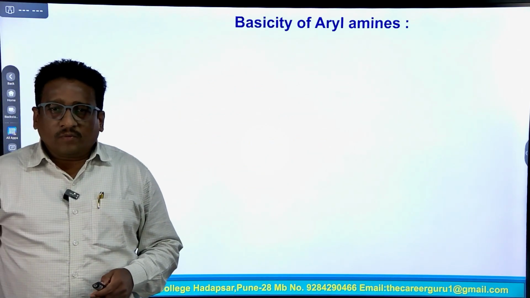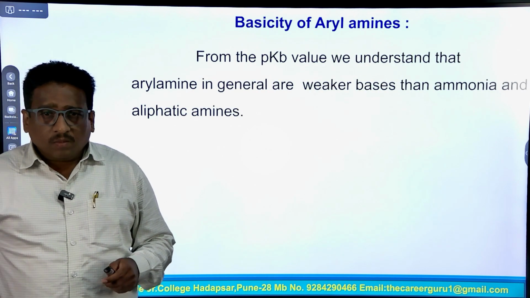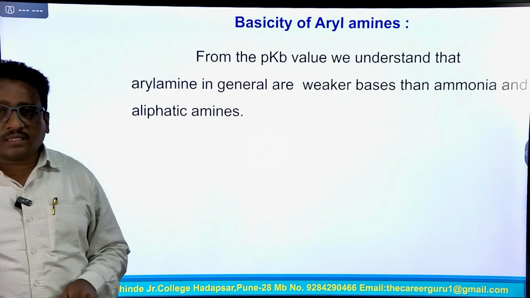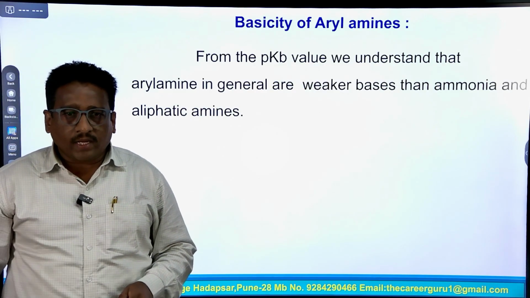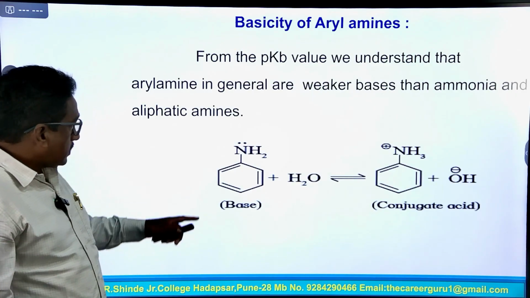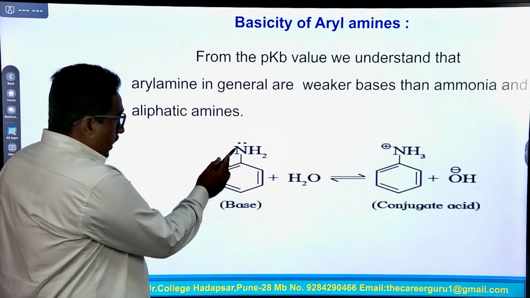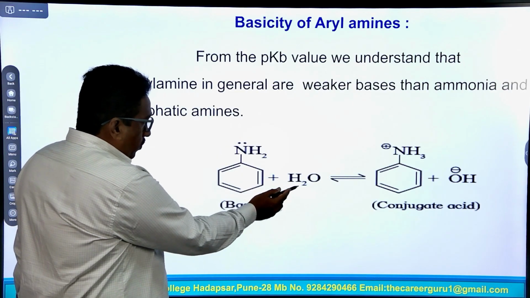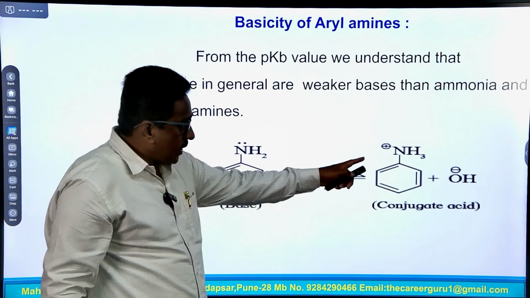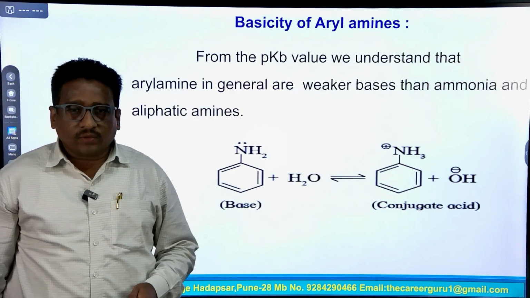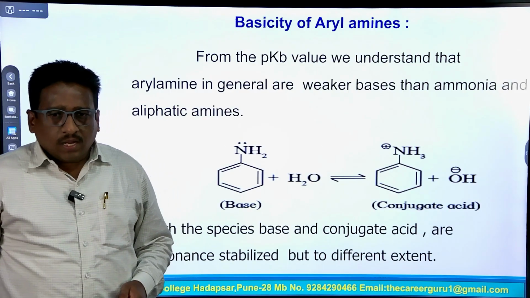Now, basicity of aryl amines. From the pKb values we understand that aryl amine is generally a weaker base than ammonia and aliphatic amines. The lone pair of electrons on the nitrogen atom of the NH2 group bonds with an H2O molecule and forms NH3 plus, which is the conjugate acid of the base.